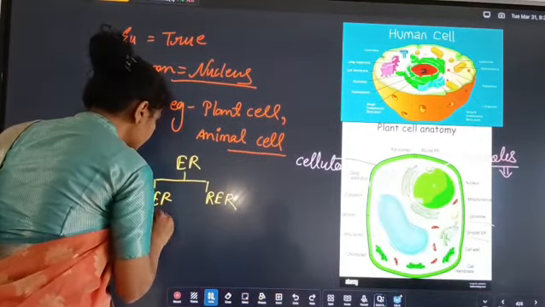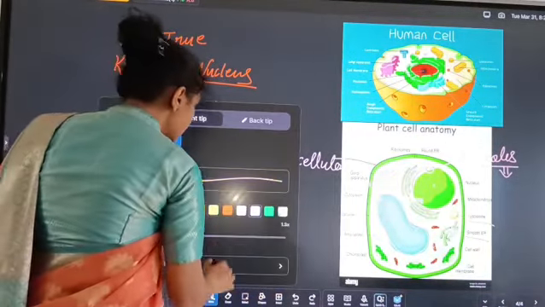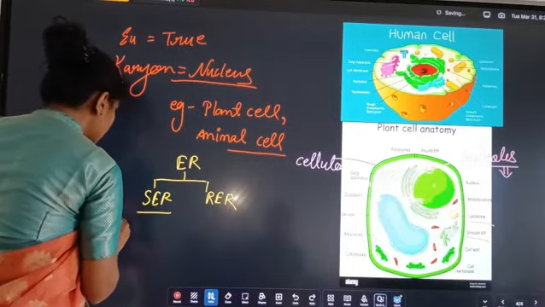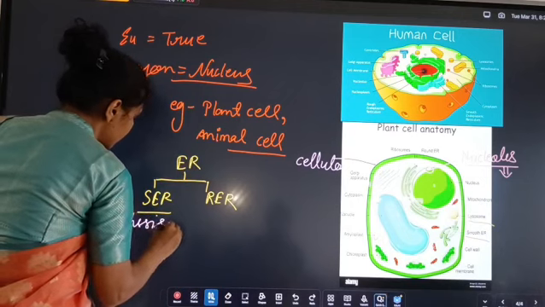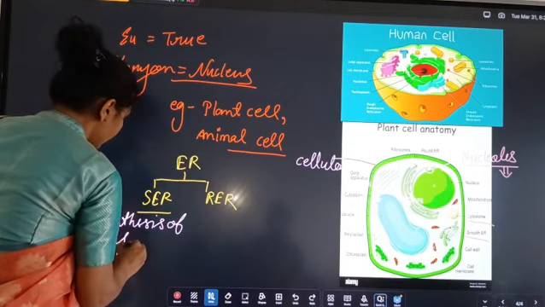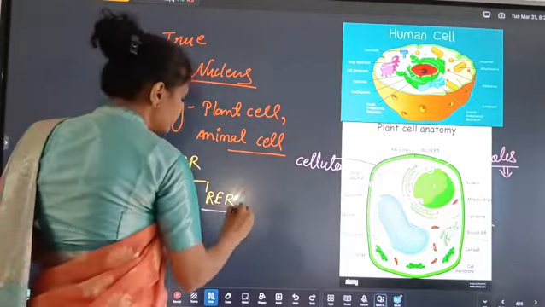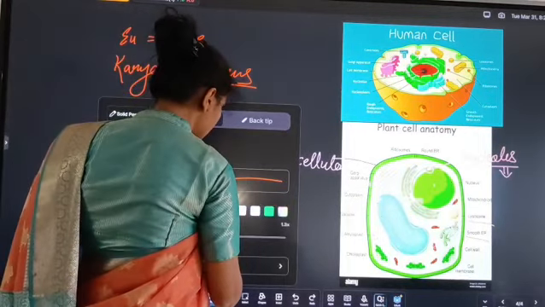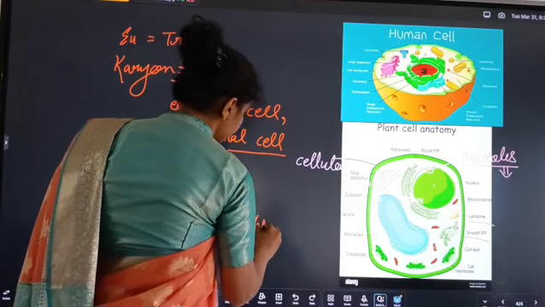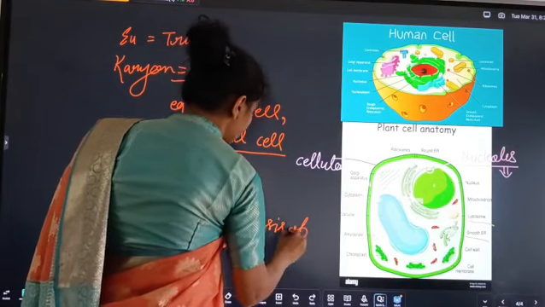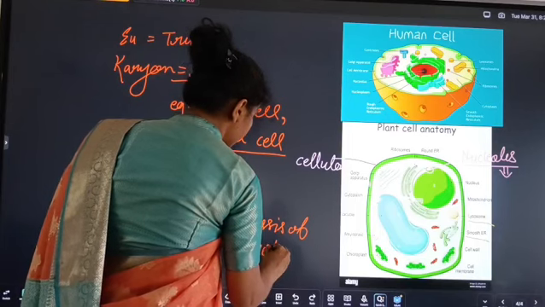The smooth endoplasmic reticulum is responsible for the synthesis of fat, and the rough endoplasmic reticulum is responsible for the synthesis of protein.